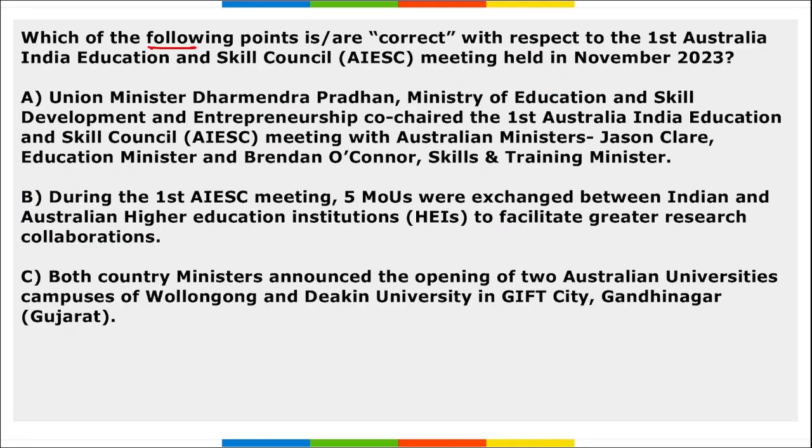Next is, which of the following are correct with respect to the first Australia India Education and Skill Council meeting that was held in November? If we look at this, which of the following options are correct here? Remember, all these three options are rightly mentioned here. Union Minister Dharmendra Pradhan, our Education Minister, co-chaired the first Australia India Education and Skill Development meeting with Australian minister Jason Clare. So, right option.